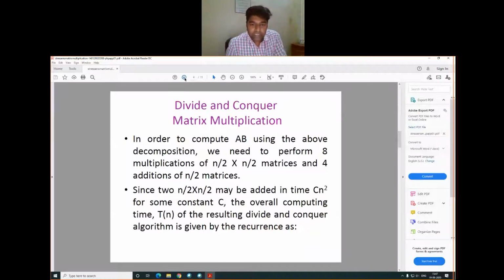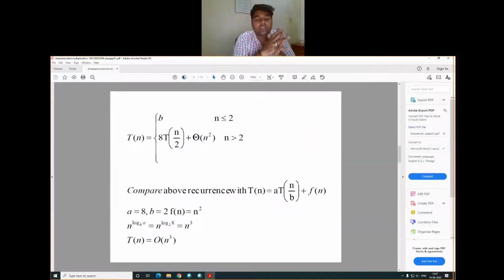Divide and conquer matrix multiplication. In order to compute AB, meaning A multiplied by B, using the above decomposition, we need to perform 8 multiplications of n divided by 2 into n divided by 2 matrices, and 4 additions. So this is the equation that we can say: T of n is equal to B.